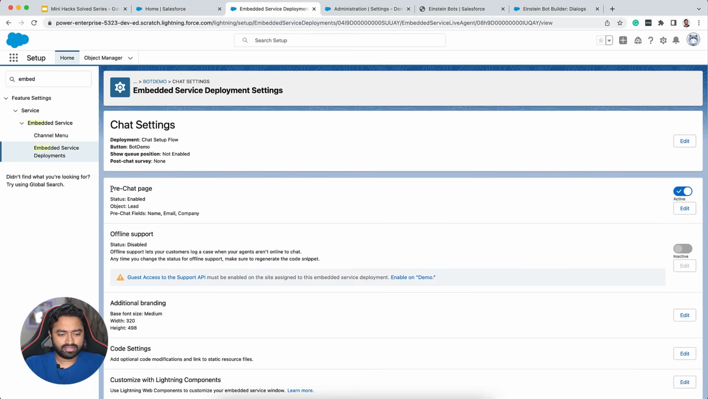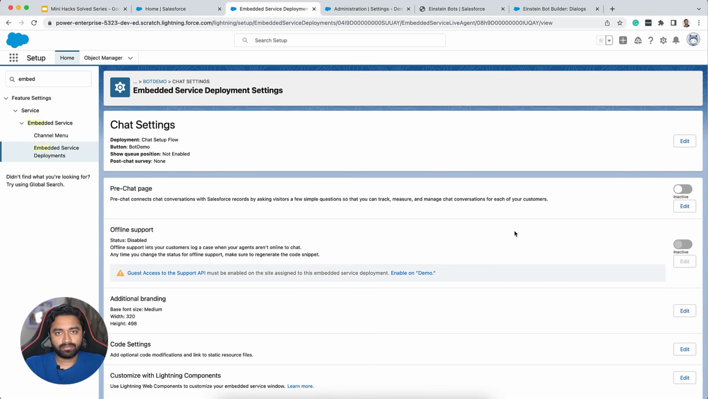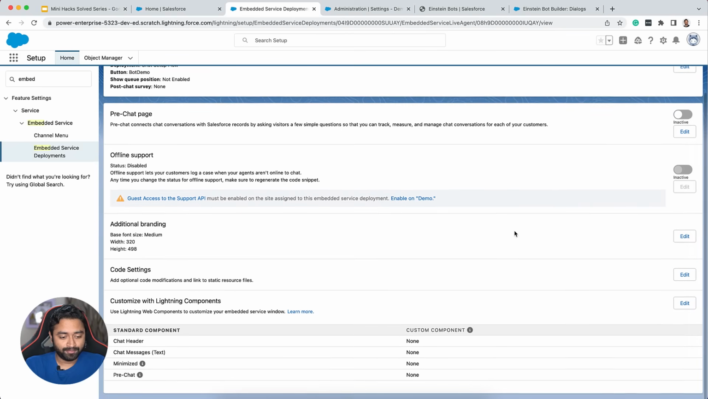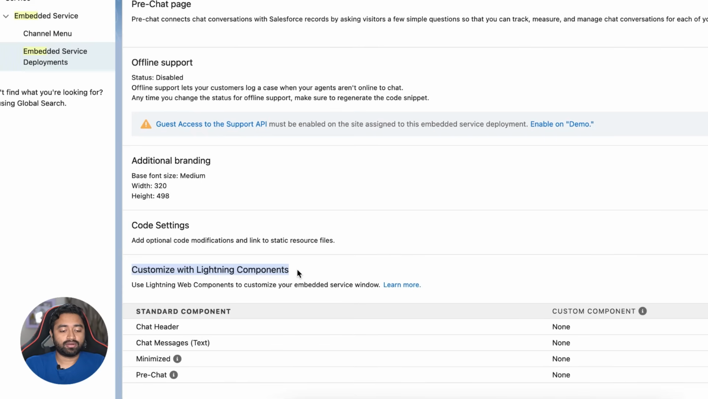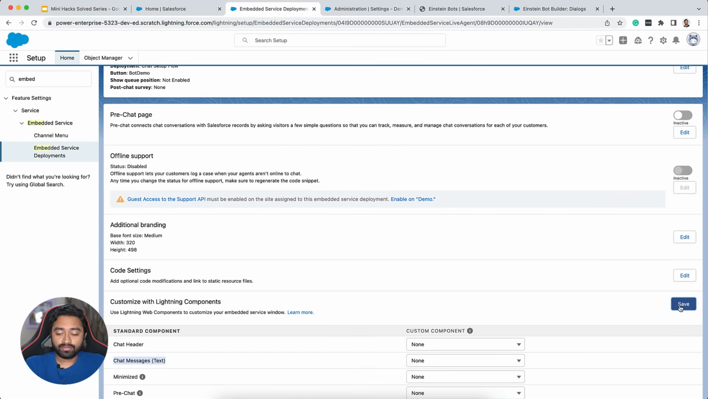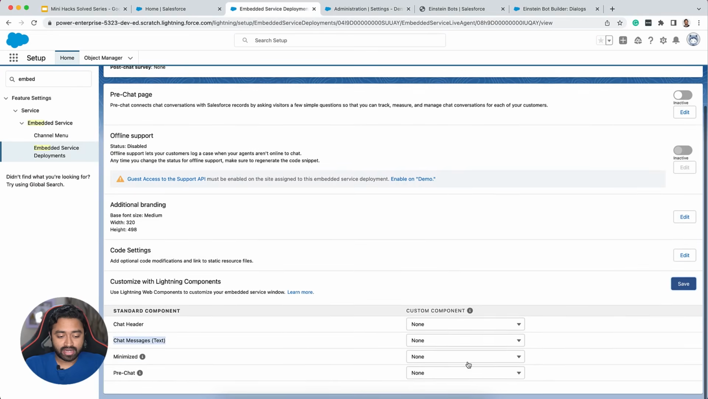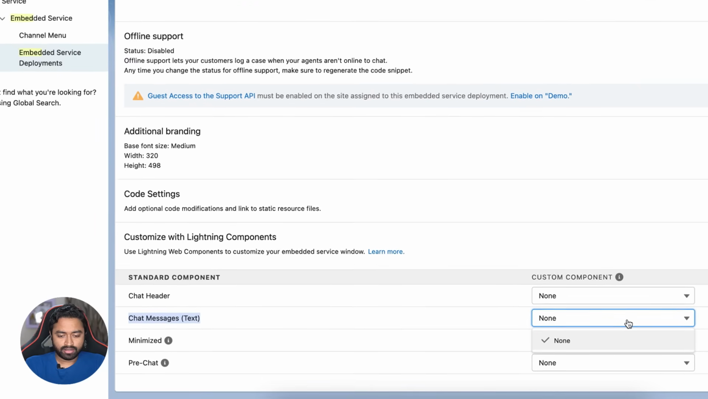And here you can notice that there is a pre-chat page. As recommended by the requirements, you can disable this so that you'll directly jump into the chat instead of filling the pre-chat form. And if you scroll to the bottom, you can see a section called customize with lightning components. So here you can customize all these different components like the pre-chat, minimize chat, chat messages, and chat header. What we are going to be doing now is overriding the standard chat messages component with the custom one. And we are not able to see this component.